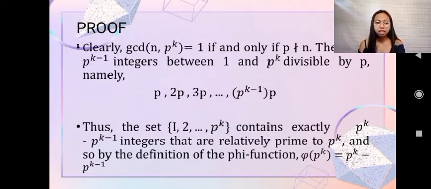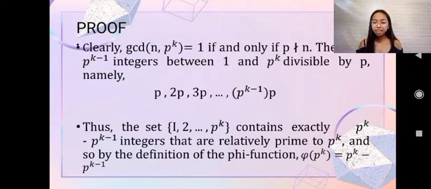Thus, the set 1, 2, up to p^k contains exactly p^k minus p^(k-1) integers that are relatively prime to p^k. And so, by the definition of the phi function, φ(p^k) is equal to p^k minus p^(k-1).